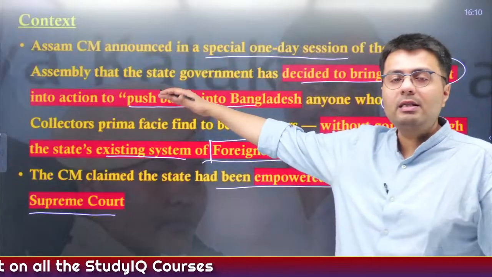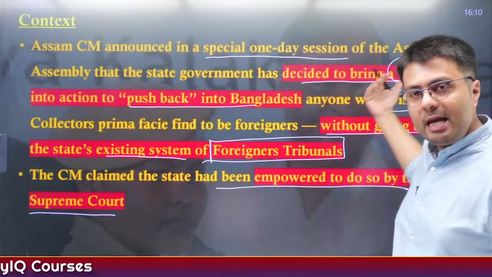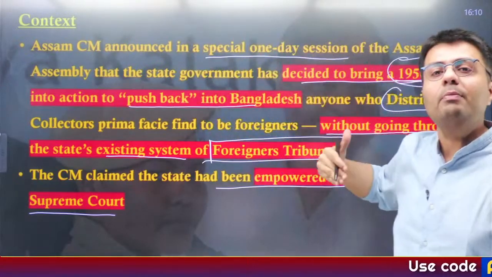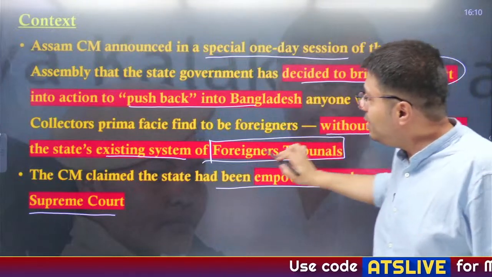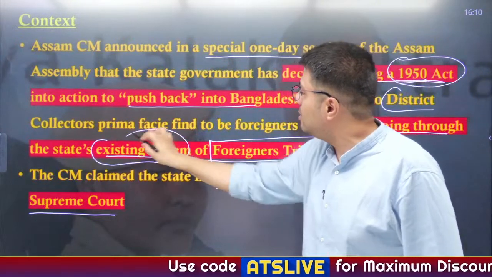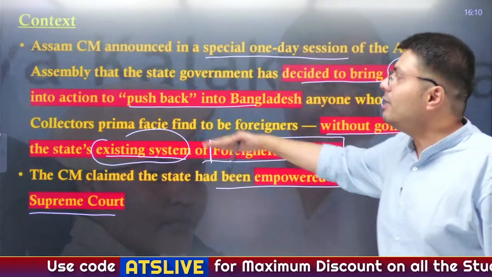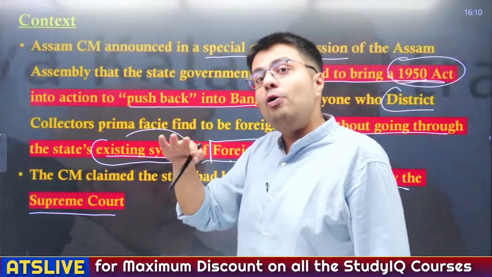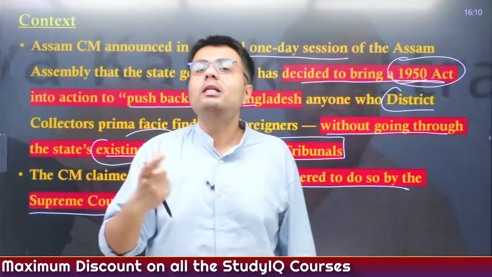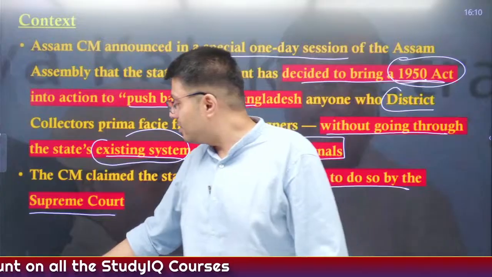Before understanding how a new law will enable Assam to push back illegal migrants to Bangladesh, we need to first understand the existing system of foreigners tribunals. Only then will we be able to understand what this new law is that gives the Assam government the power to deport back illegal migrants, right?